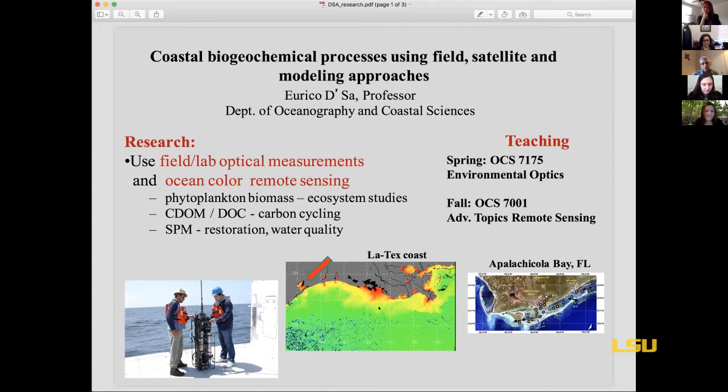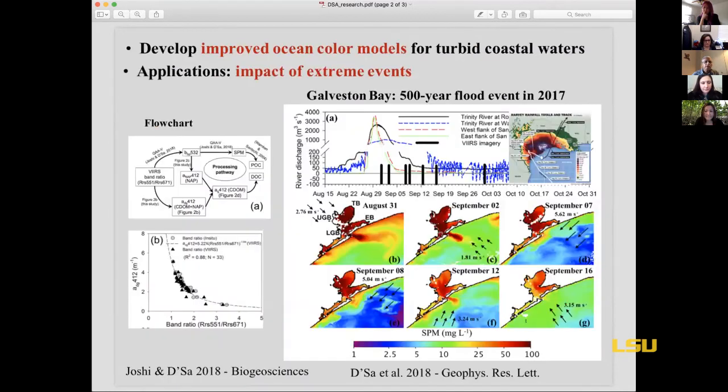My areas of study have been in the Louisiana and Texas coast. I've done work in Galveston Bay and Apalachicola Bay in Florida. As you can see in this imagery, coastal and estuarine waters are optically complex due to the large influx of terrestrial material and high productivity. Therefore, my goal is to develop improved ocean color models for turbid coastal waters and applications, for example,